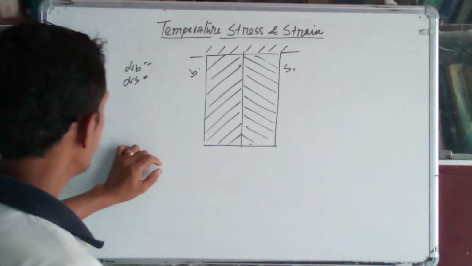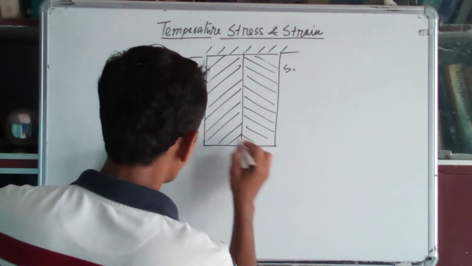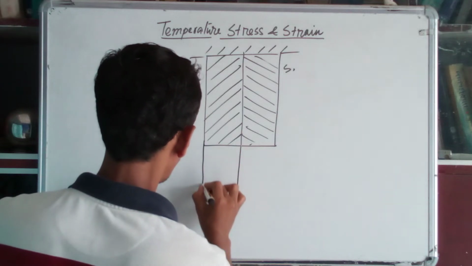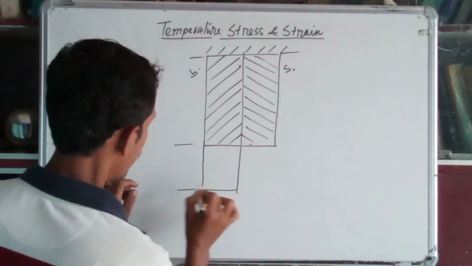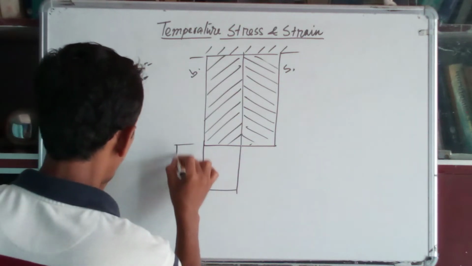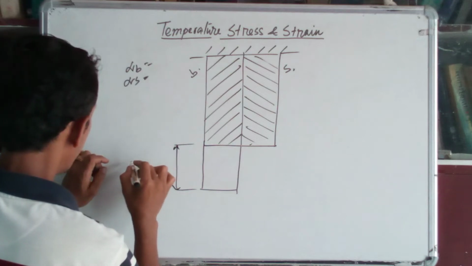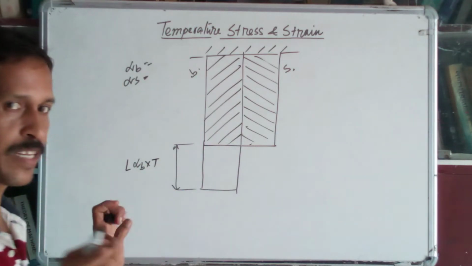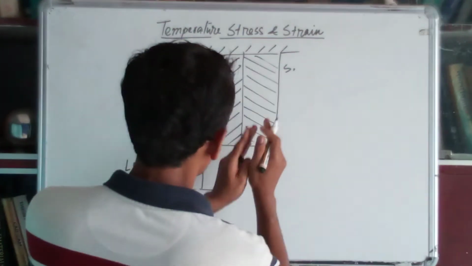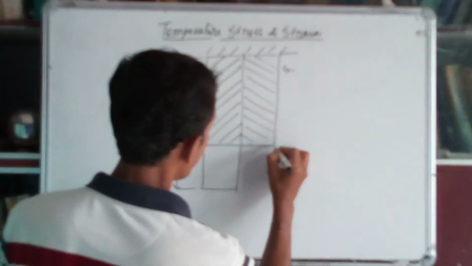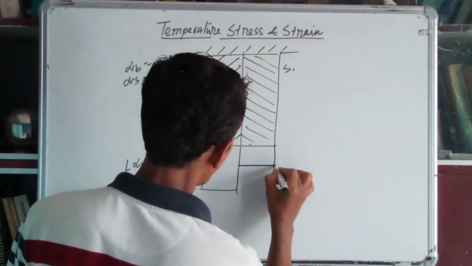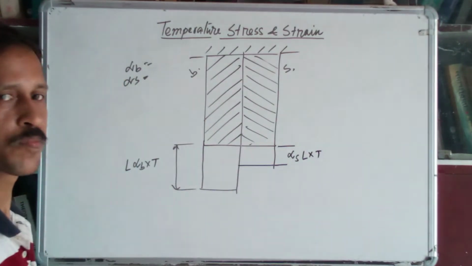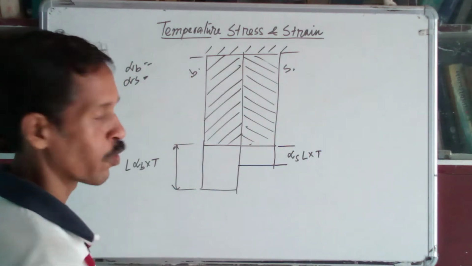Now, if you individually increase the temperature of the brass material, brass will increase by this amount, alpha B into L into T. With the same temperature increase, steel will expand by alpha S into L into T. It will expand less, and brass will expand more.